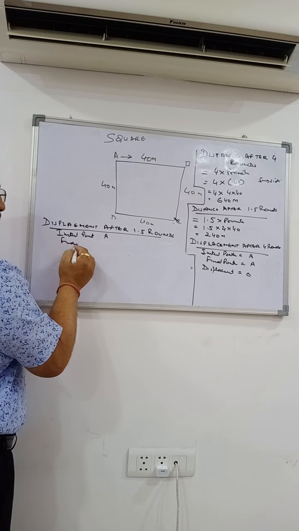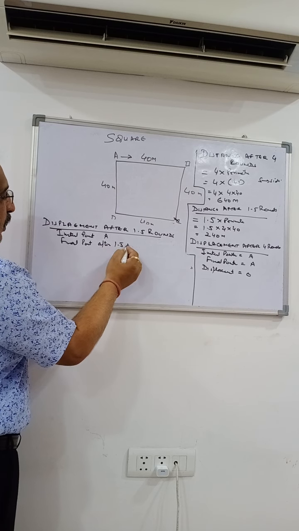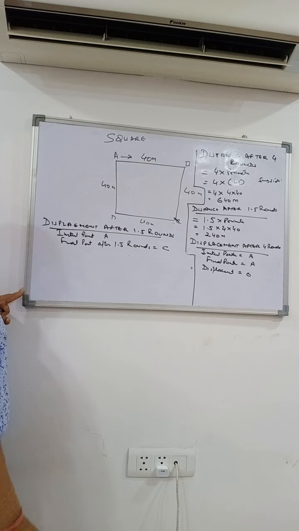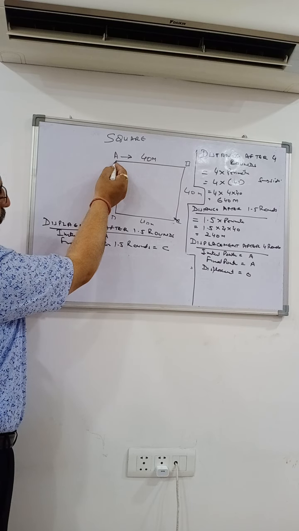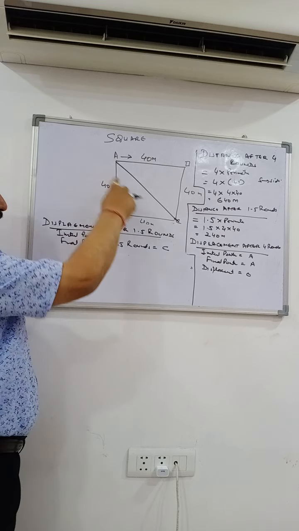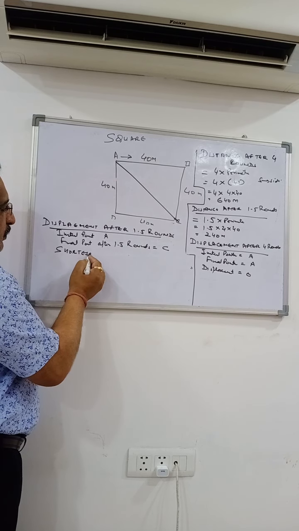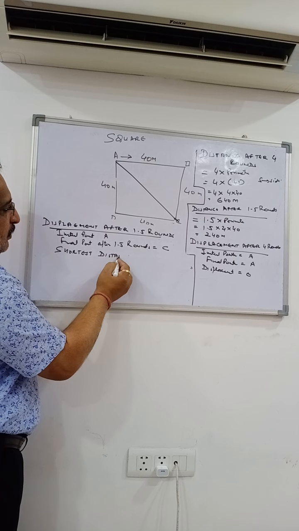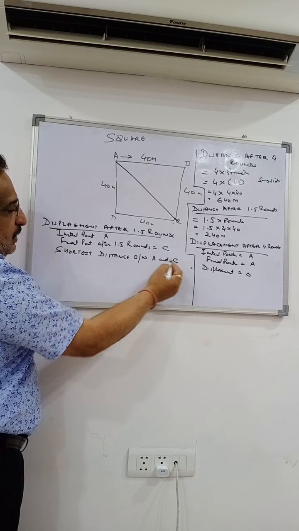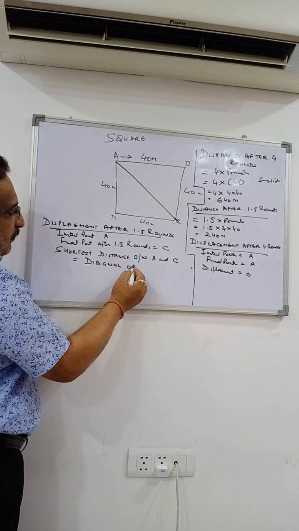A. Final point after 1.5 rounds is C. So what is the shortest distance? The diagonal of the square. The shortest distance between A and C is equal to the diagonal of the square.